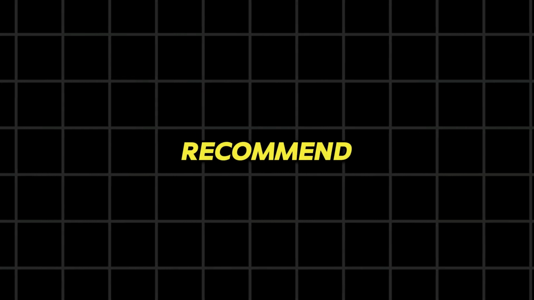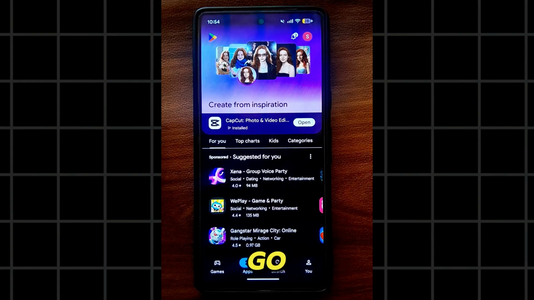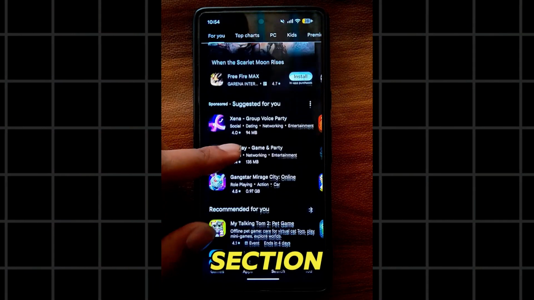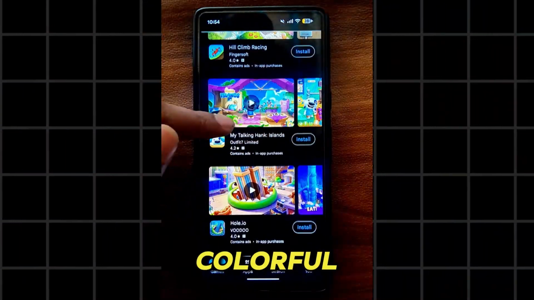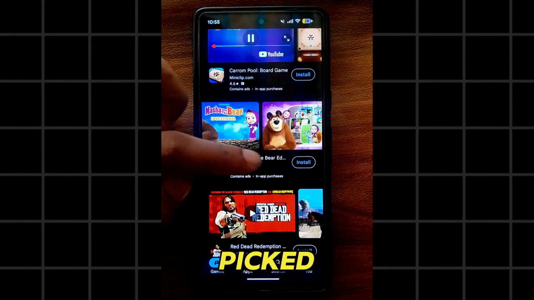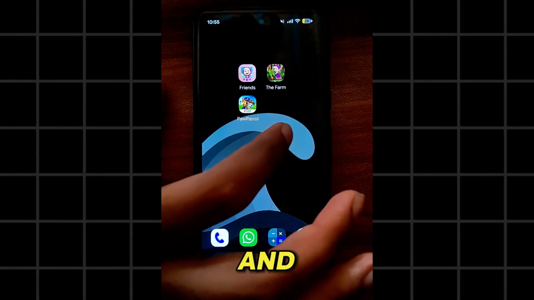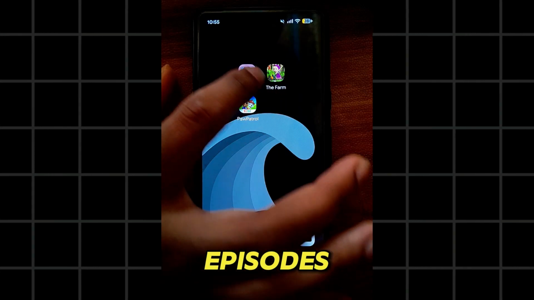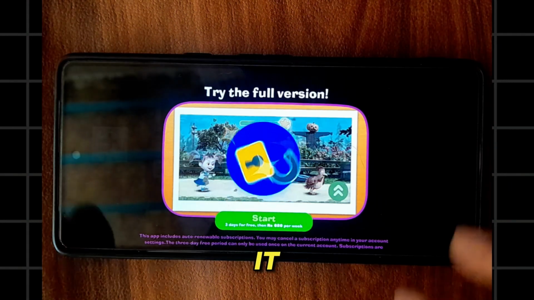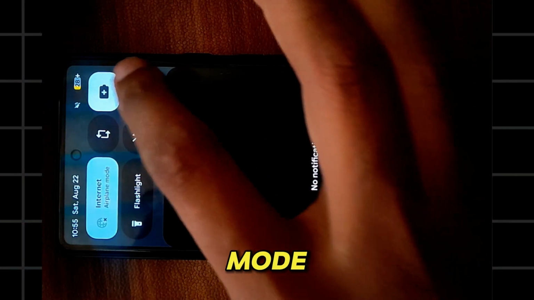3. Visuals. We're going to use real gameplay videos as our visuals. A free game I'd recommend is Fall Guys. Or you can go to the Play Store, into the Games section. There you'll want to find a game with colorful visuals like these. I picked the Masha and the Bear series, and I've already downloaded a few episodes. From there, play the game. If it has ads, turn on airplane mode to block them.